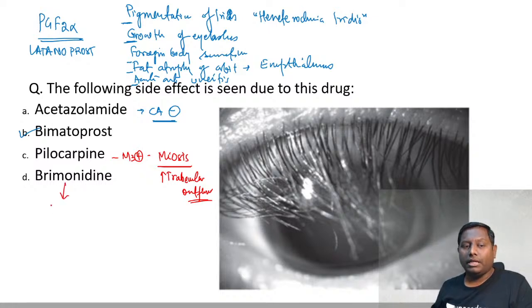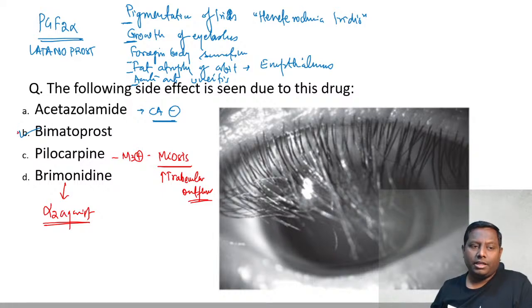Apraclonidine and brimonidine are alpha 2 agonists that cause side effects like sedation. So I hope this is clear. Bimatoprost is the correct answer for a question like this, as it is one of the PGF2 alpha analogs. Currently, PGF2 alpha analogs are considered the drug of choice in any case of open angle glaucoma.